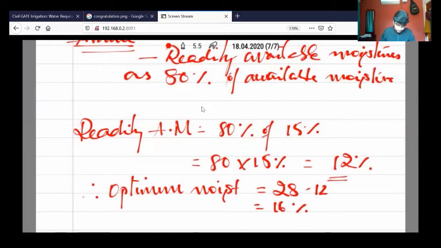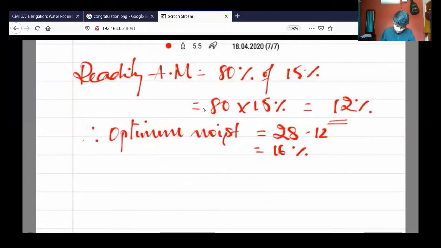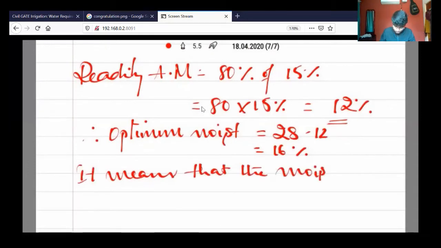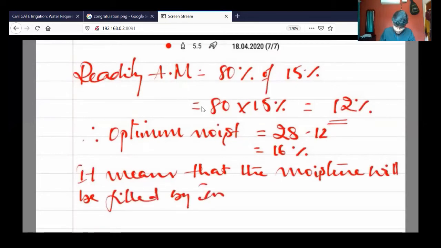It means the moisture will be filled by irrigation between 16 percent and 28 percent. So that is the percentage of moisture that can be given.